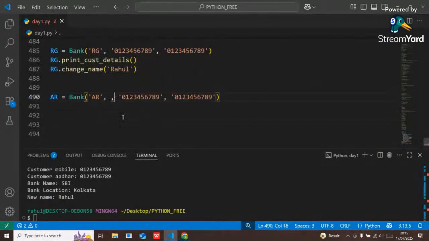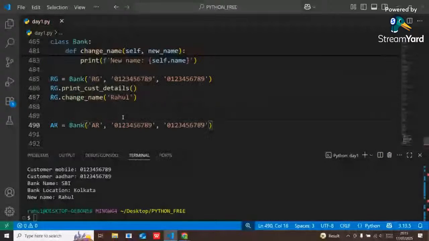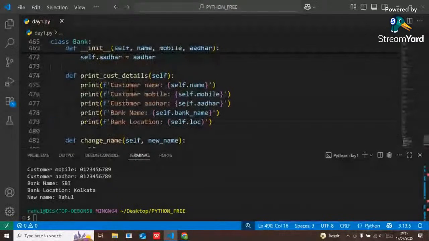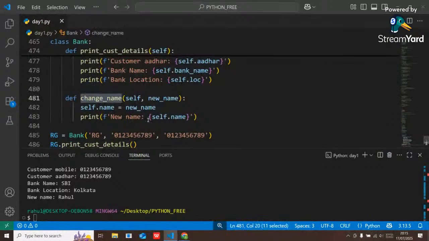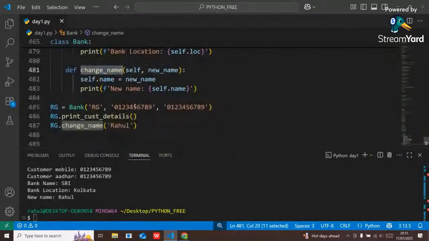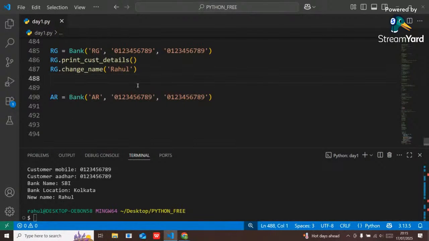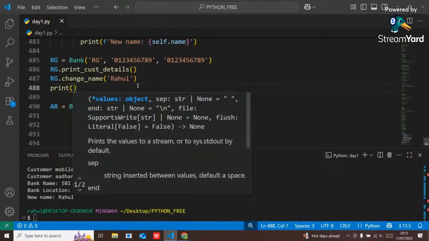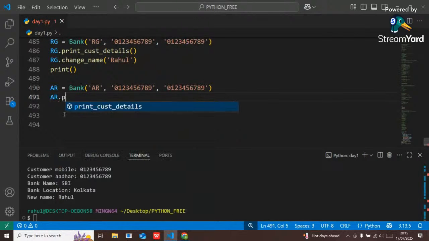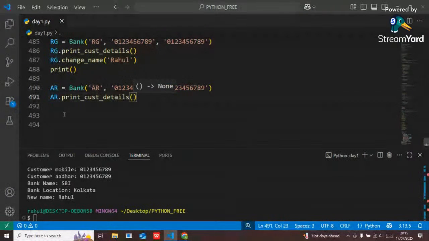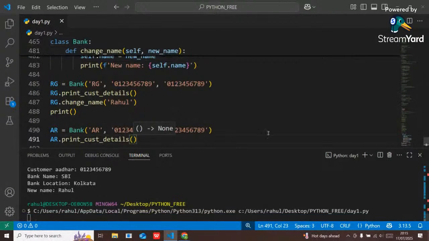Now here, guys, inside this class I have already created print customer details and also change name, so these properties will also belong to that AR object. If I write AR dot print customer details, it will also print the details of AR.